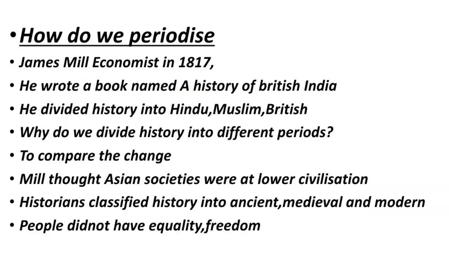So 1817. He divided Indian history into Hindu, Muslim and British. How did he divide it? Into three periods: Hindu, Muslim and British. The History of British India is a three-volume book.